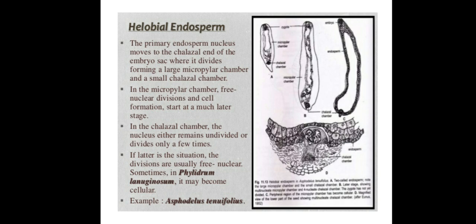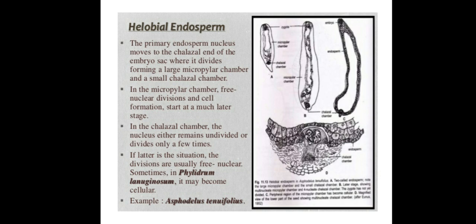In the micropylar chamber, free nuclear divisions and cell formation occur. In the chalazal region, the nucleus either remains undivided or divides only a few times.